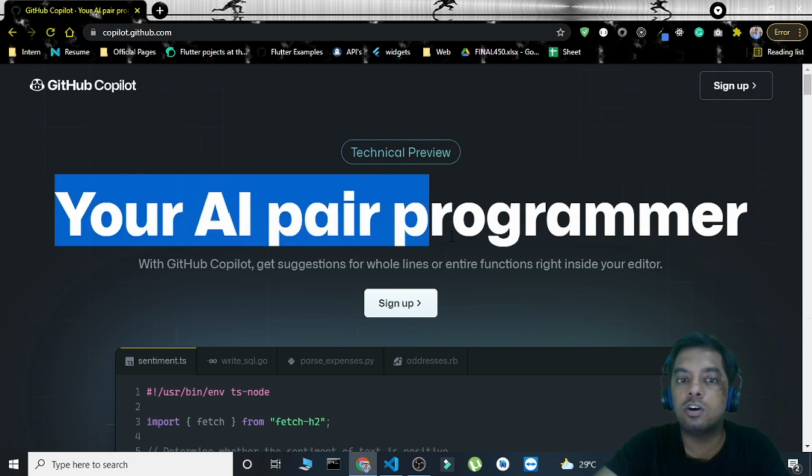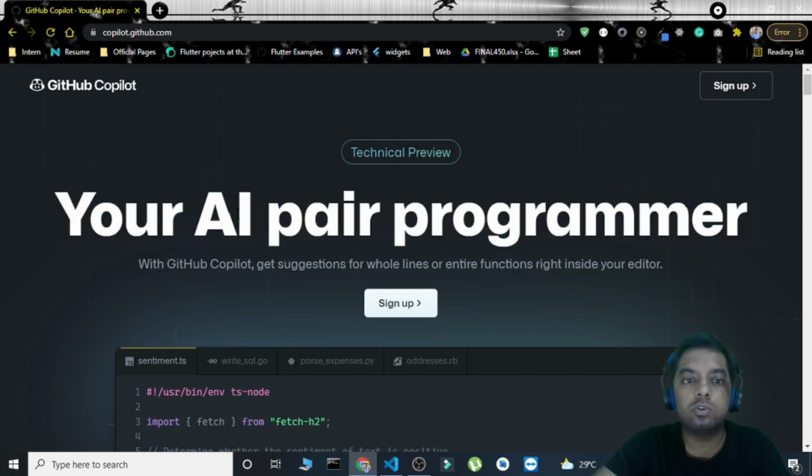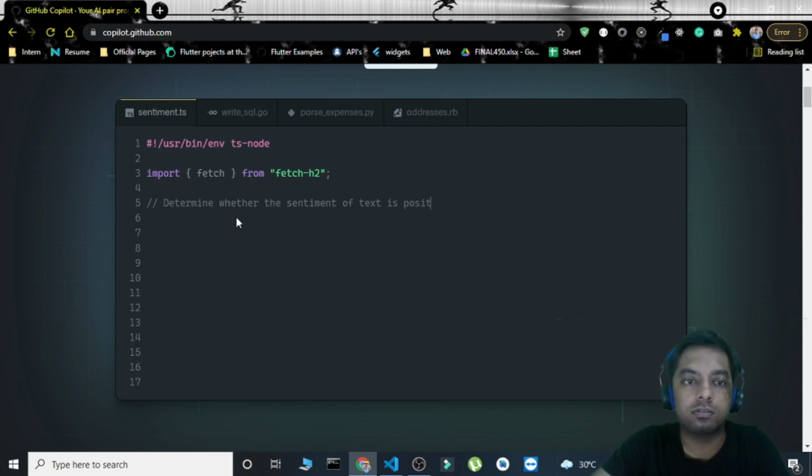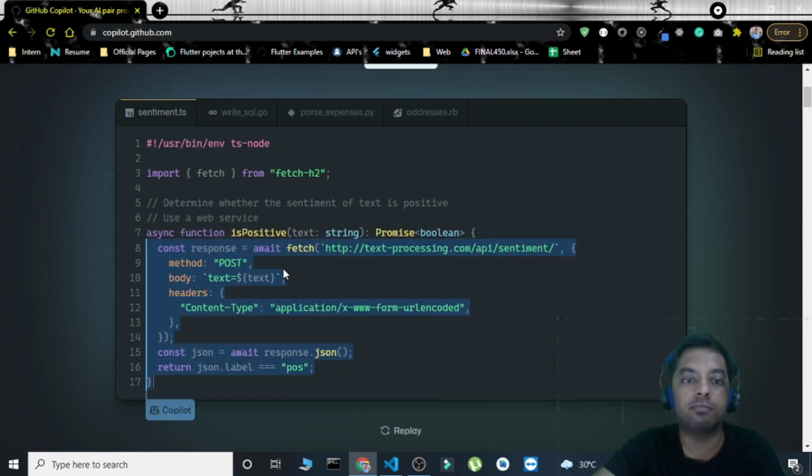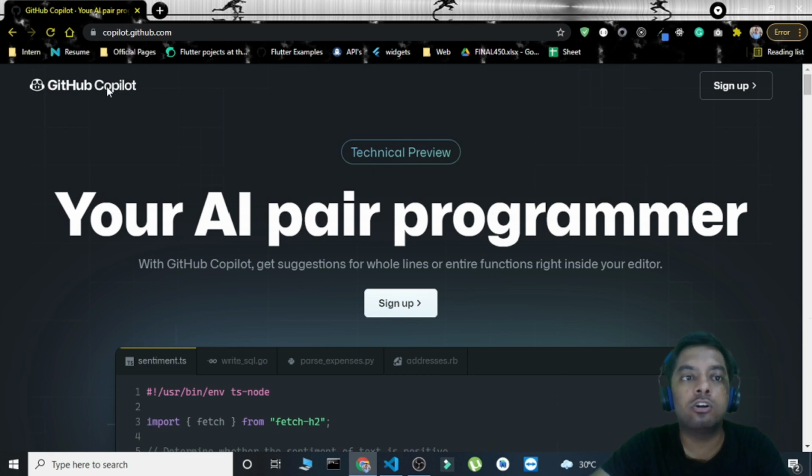Before we begin the video, for those who don't know what GitHub Copilot actually is, you can see it's written: your AI pair programmer. So GitHub Copilot is basically an artificial intelligence software which provides you code snippets. You just write some comments and it provides you the complete code snippets based on your comments. Now it's all up to you whether you want to use them or change them, but it has reduced a lot of your effort. It has helped you in a lot of ways. So that's why it's called Copilot.